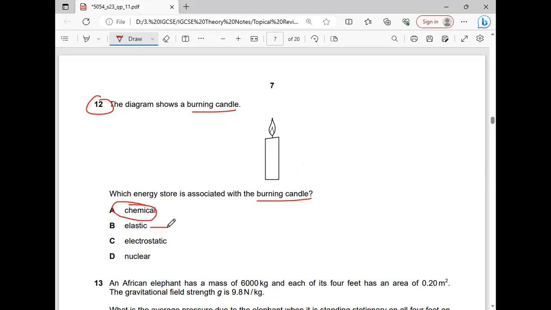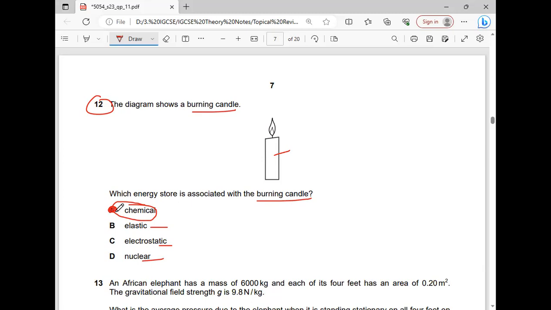It cannot be elastic energy since it is a hard body. It cannot be electrostatic. It is not related with the charges. It cannot be nuclear because there is nothing like nuclear fission and fusion reaction. So which option is correct? Option A is the correct answer for MCQ number 12.